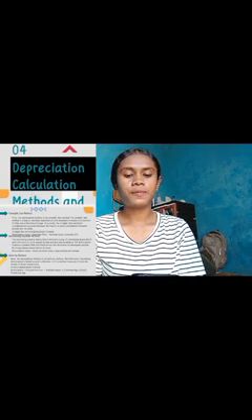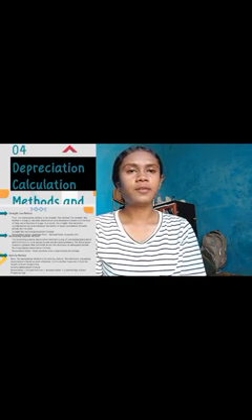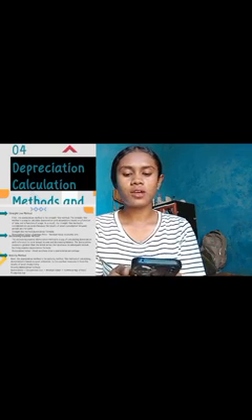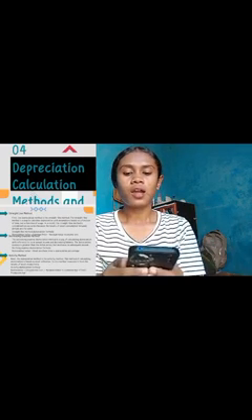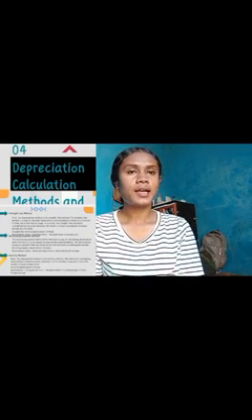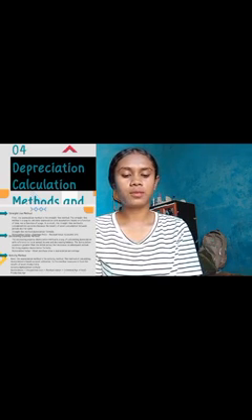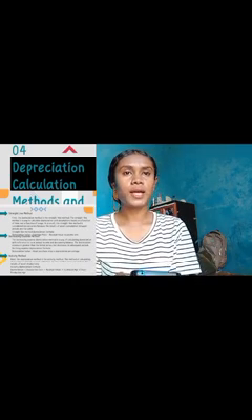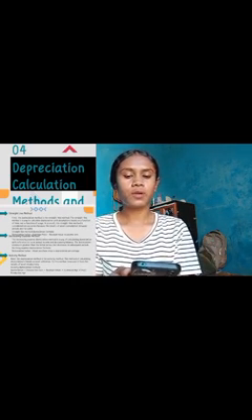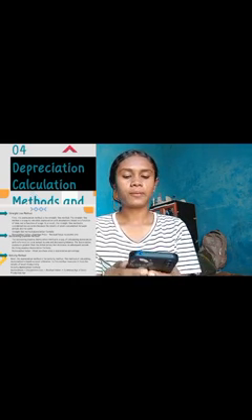The next is depreciation calculation methods and formulas. The first is the straight line method. The straight line method is a way to calculate depreciation with an assumption based on a function of time, not a function of usage. As a result, the straight line method is considered less accurate because the results of asset computation between periods are the same. The straight line depreciation formula is: depreciation value equals acquisition price minus residual value, divided by economic life.